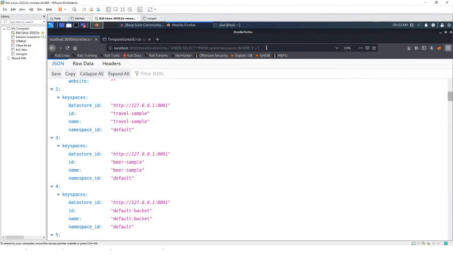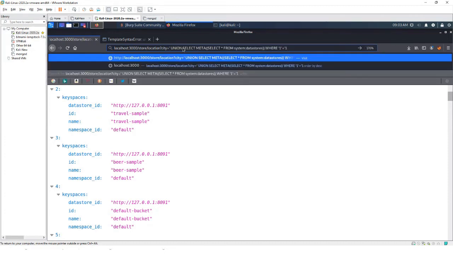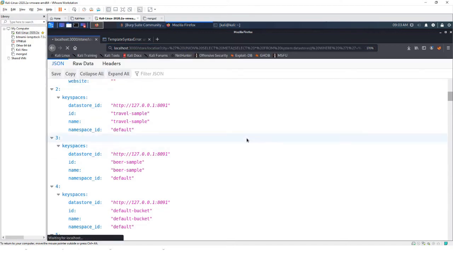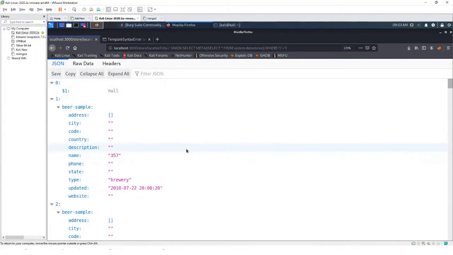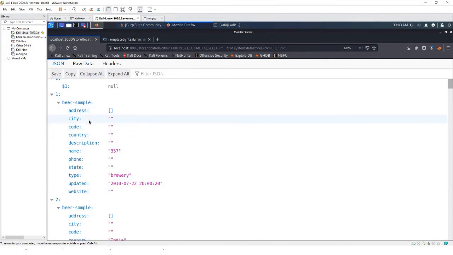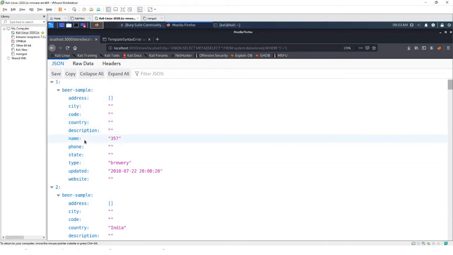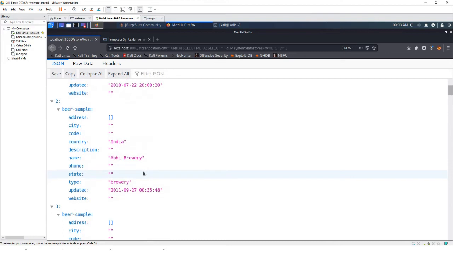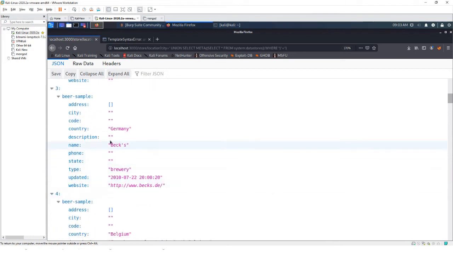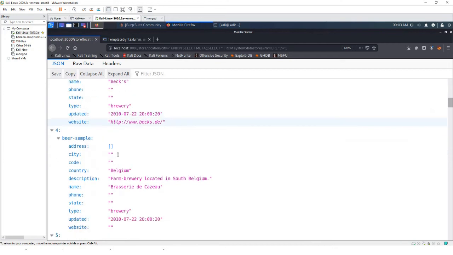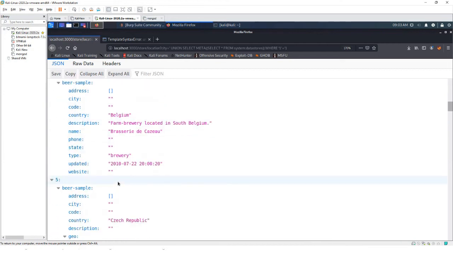So now if you see here, you can find out the different details individually. Can you see here, name 357, name Abi Brew, so different names. Clearly what is the website, what are the details, so you will get full information about the particular documents which are present.